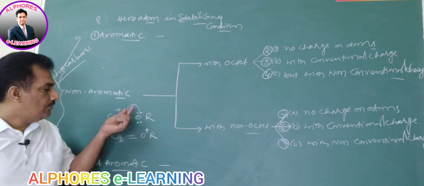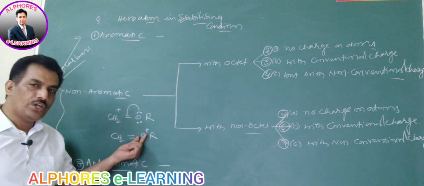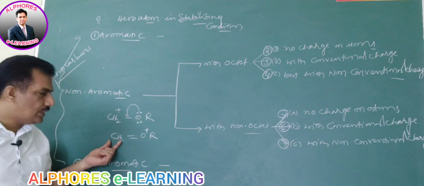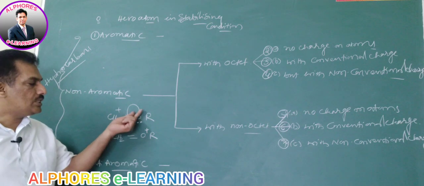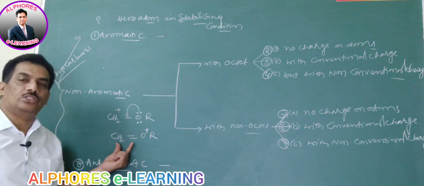In this condition, when it is donating the electron to form the pi bond, this is enjoying octet structure and it is also getting octet structure. So with this involvement here, it is stabilizing this structure.